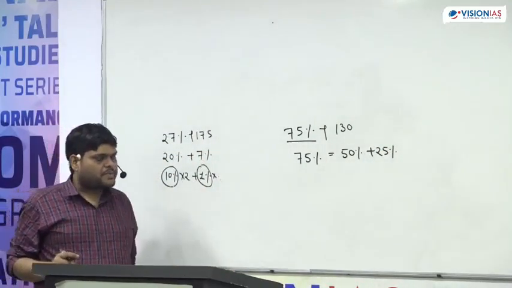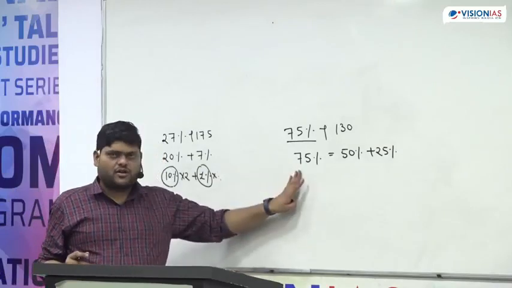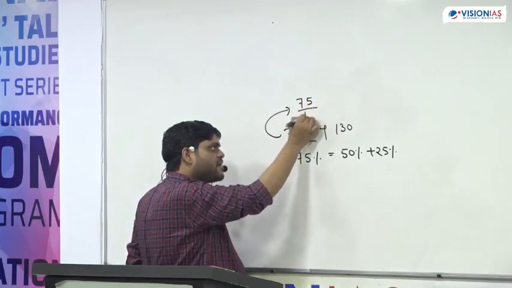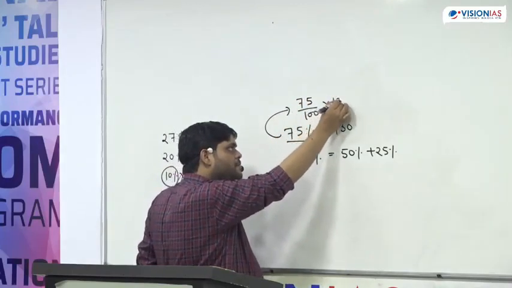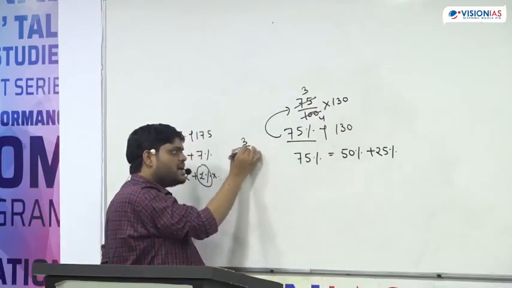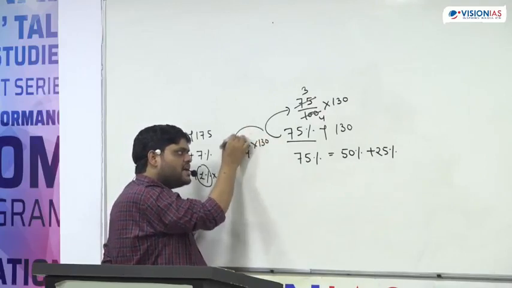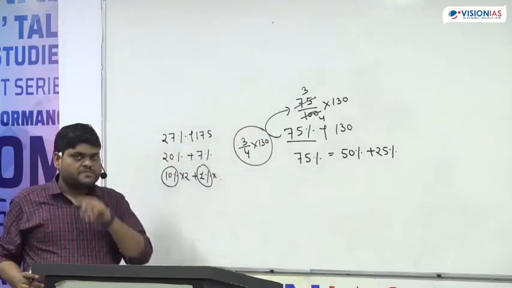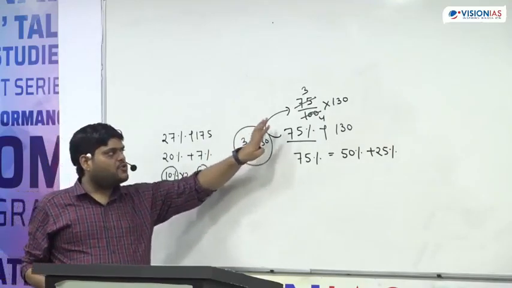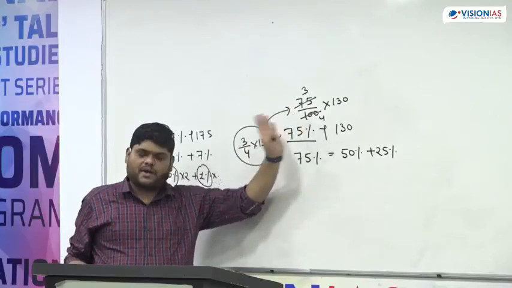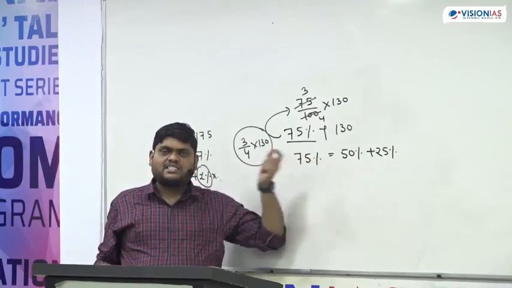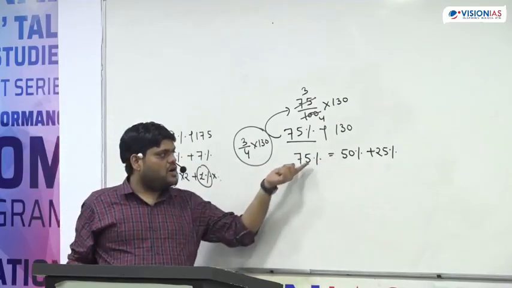50% plus 25%. Okay, we can write this thing or not? The simple way is 75 upon 100 multiply by 130. This is 3, this is 4. 3 upon 4 into 130, and you will find your answer. This is the simple way. Apply this. Whosoever is able to understand this thing, they can do it without pen and pencil also.